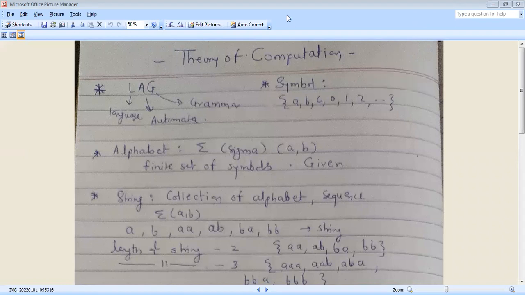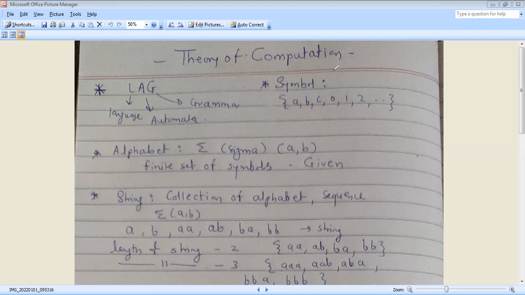The topic is theory of computation. The subject is theory of computation, TOC. This is for the GATE exam and other UGC exams. We have to discuss first what is language, what is alphabet, what is string, and what is symbol.